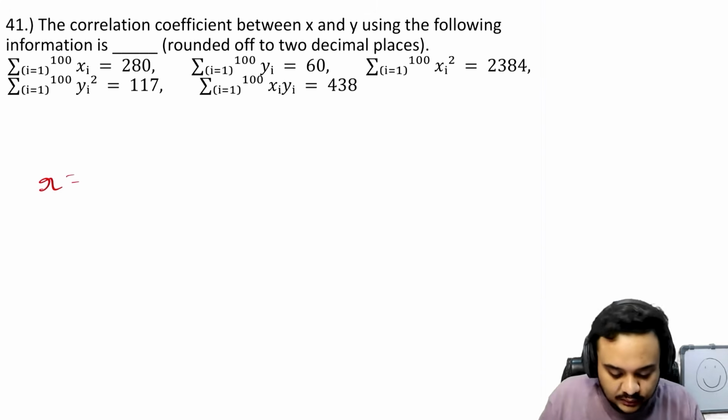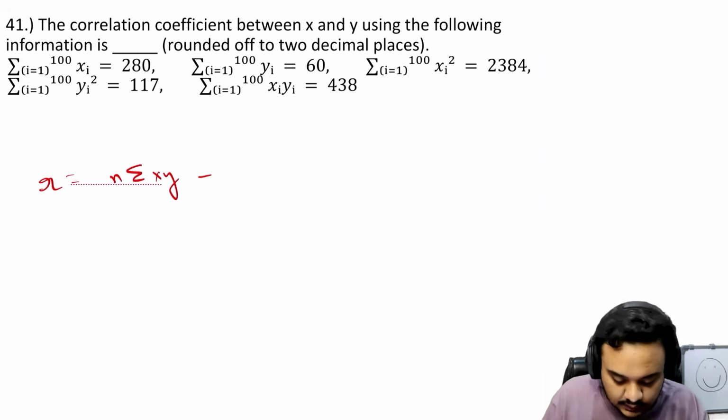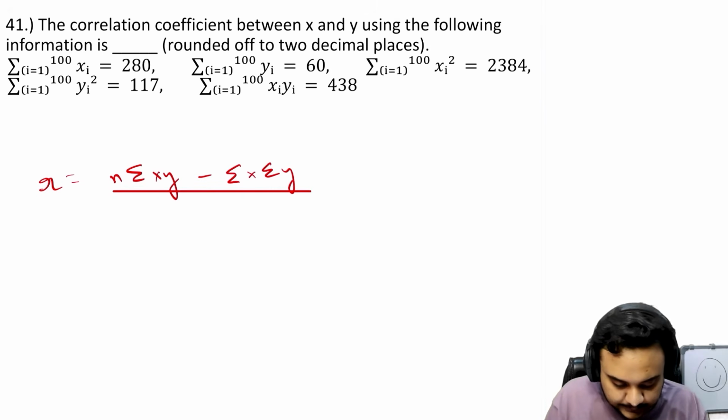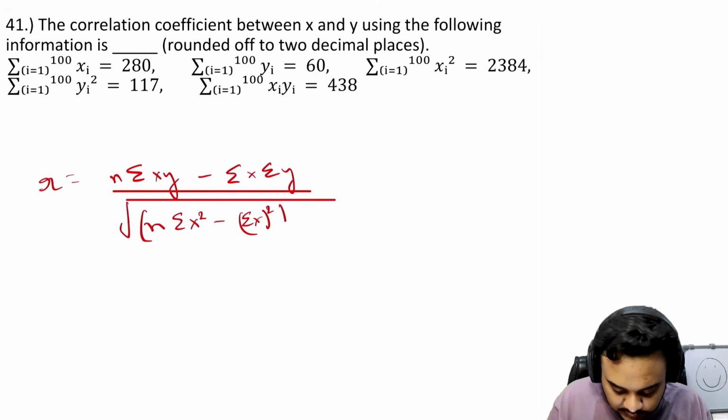You should know the formula for the correlation coefficient, which is nothing but n times summation xy minus summation x times summation y, divided by the square root of n times summation x square minus summation x whole square, and similarly the same for y.